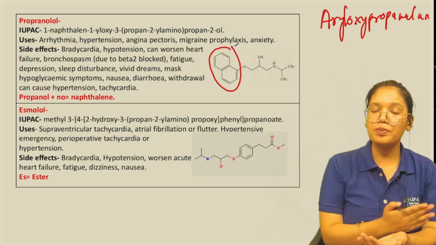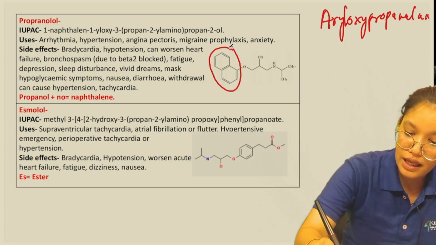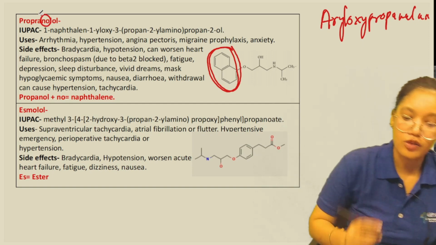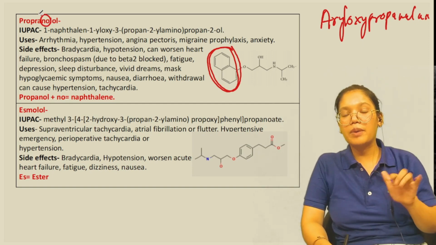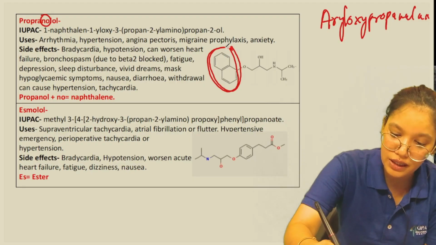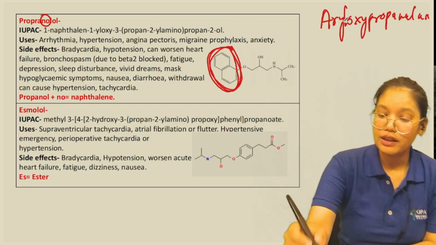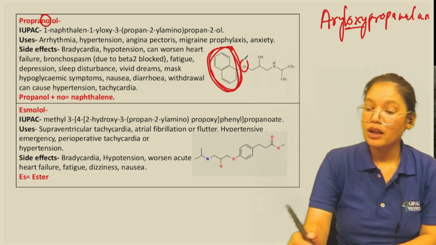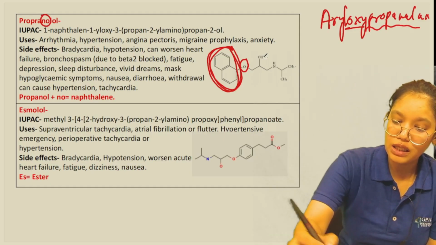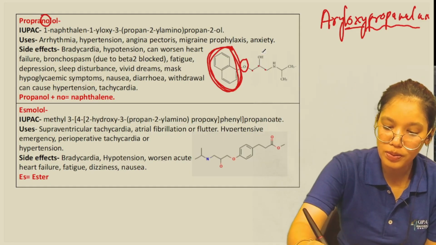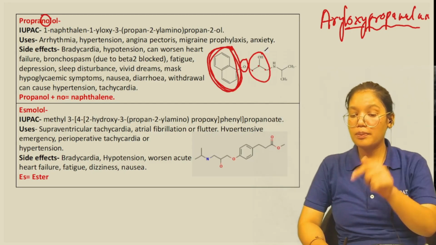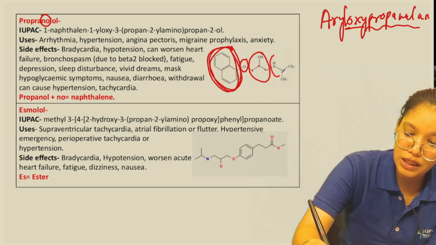So this aryl group here is the naphthalene that we have already said from the NO. We have already remembered from NO that we have a naphthalene. So this is the aryl group. Then we have oxy, so we have an oxygen attached here. Then we have propanolamine: meth, eth, prop, propanol. So we have aryl oxypropanol. Then we have the amine group attached.